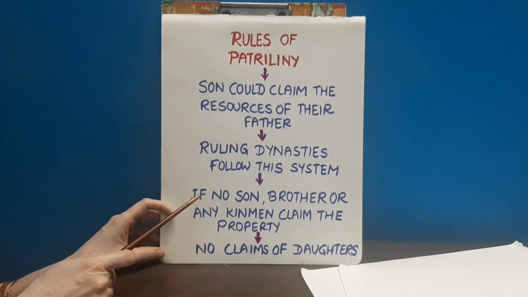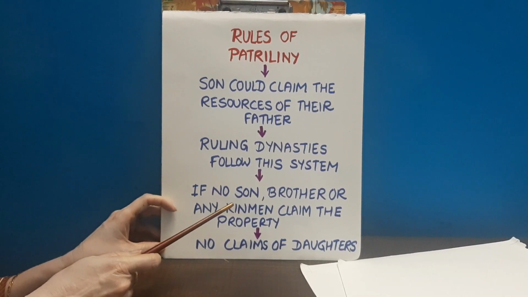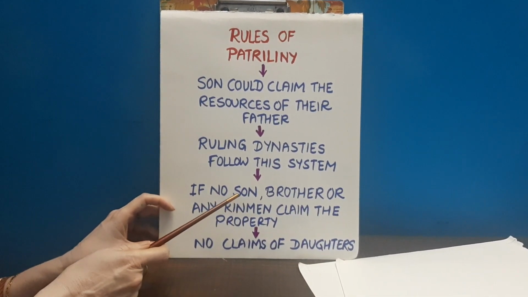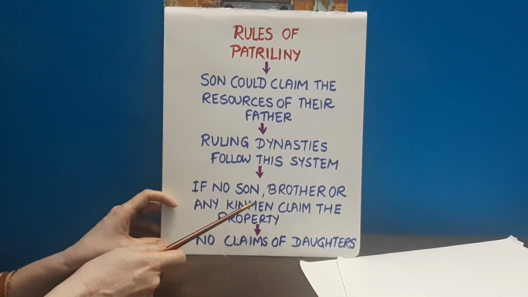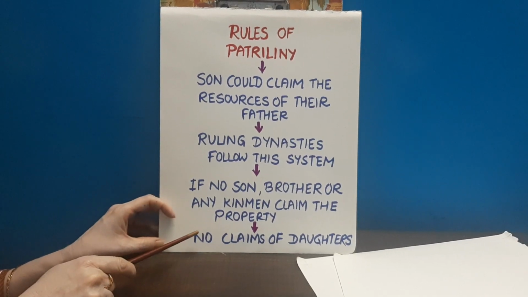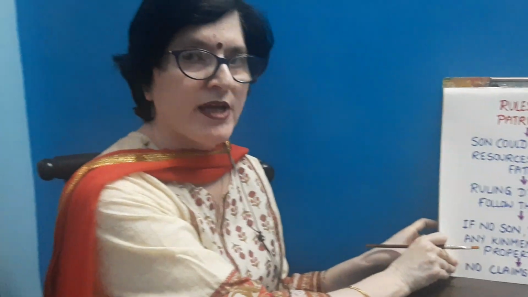If there was no son or successor, the brother or any kinsman, any relative, could claim the property of that ruling dynasty, even the throne. There were no claims of daughters in the patrilineal system. That is a very important point, that in patrilineal there are no claims of daughters on the parental property.